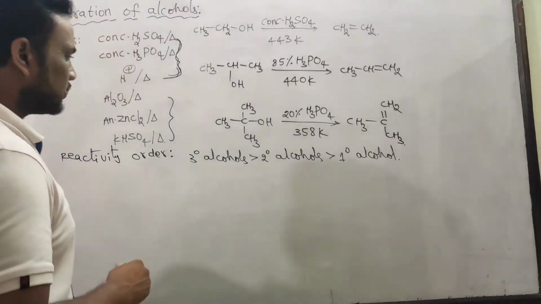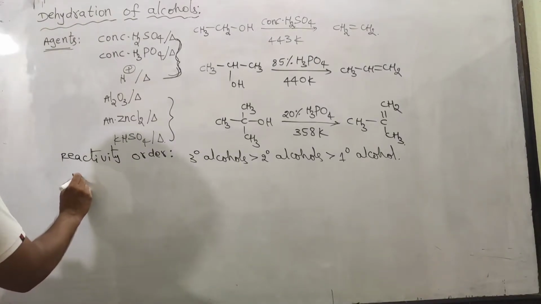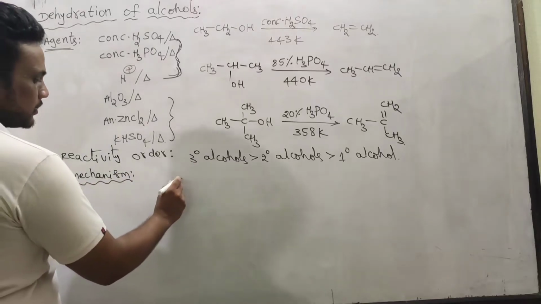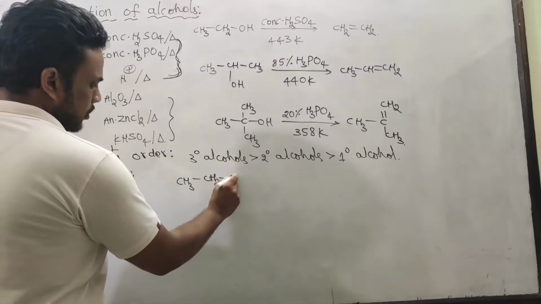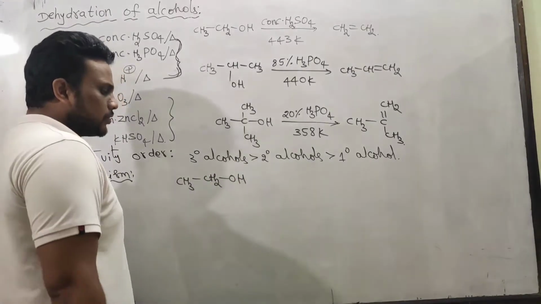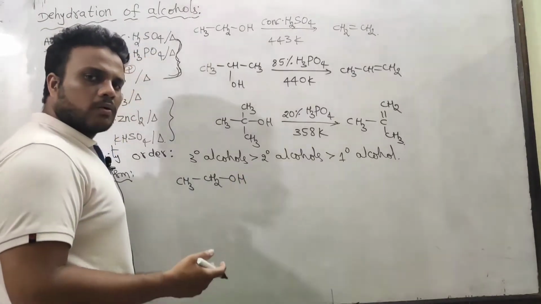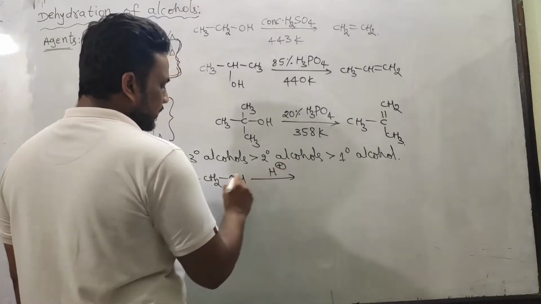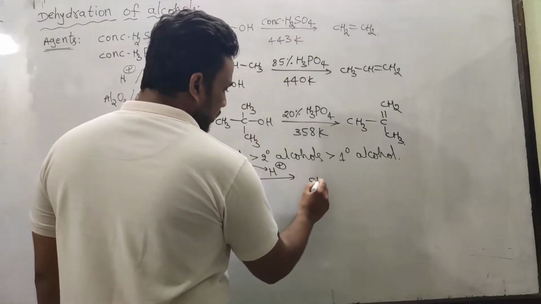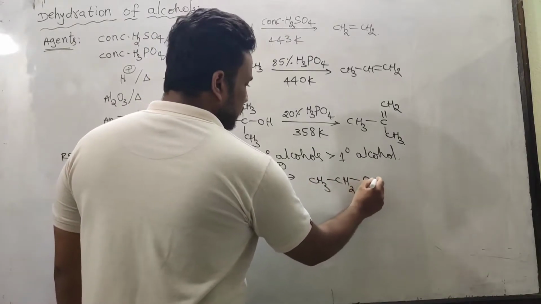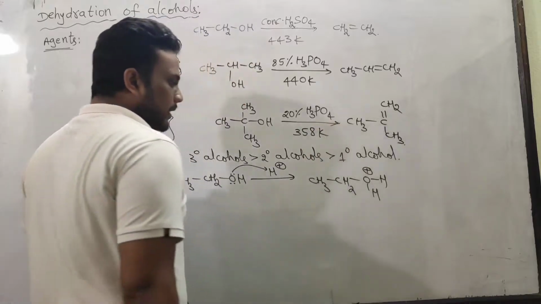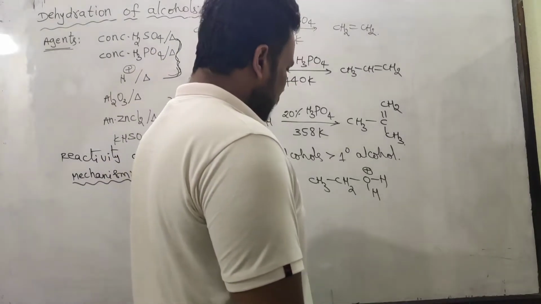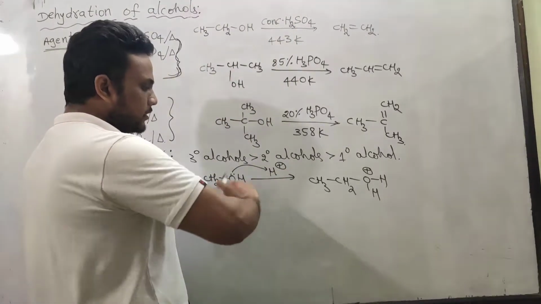So what is the reason for this? Let's see the mechanism of this reaction. There is a standard mechanism for this dehydration of alcohols. Suppose I am taking ethyl alcohol. This is an NCERT example, and it is also famous for board examinations, and for all questions you can write this mechanism. First, acidic condition is there. We know the oxygen of alcohol acts as a nucleophile. It has a lone pair, and it gives the lone pair to H plus, so it acts as a base as well.